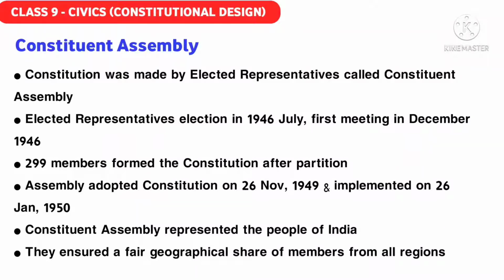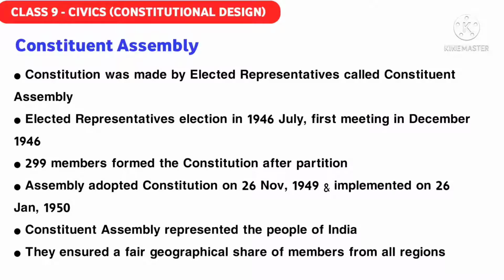Elections to the Constituent Assembly were held in July 1946, and the first meeting was held in December 1946. But soon after, there was the partition of India and Pakistan. After the partition, there was a division in the Constituent Assembly, and 299 members were left on the Indian side, because the other members went to the Pakistan side.